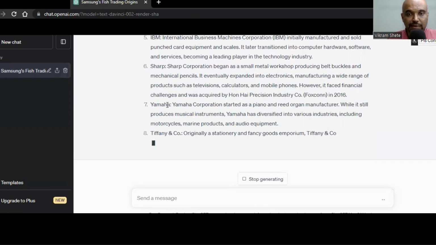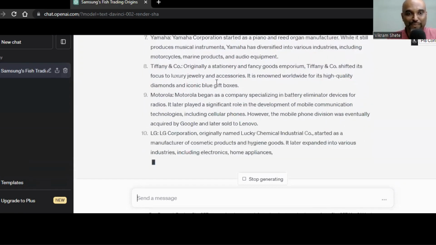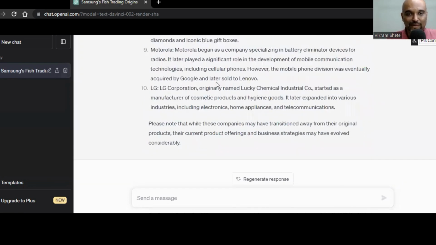I didn't know Yamaha started off as a piano and reed organ manufacturer, right? I know Yamaha as the motorcycles company. This is very interesting. LG Corporation was a manufacturer of cosmetic products. Wow. It too is into electronics now. Now see, here's the thing. Now I have 10 companies which started off with some product, and today they are not into it. They're doing something completely different. But this is not the end. I want a table of such companies. So let's see how we can get it.